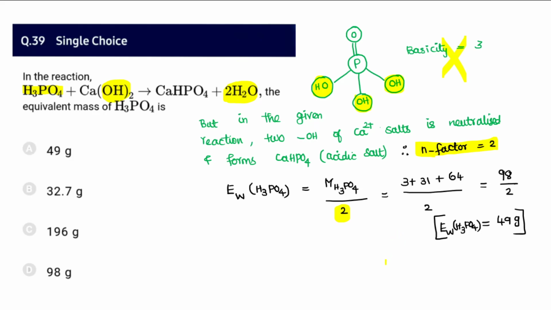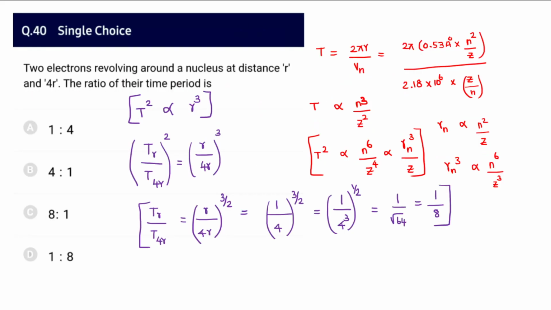Okay, so only 2 OH is neutralized. Therefore 2H+ is released by the H3PO4. Still it has got 1 H+ in the compound, the salt form. The salt form is called an acidic salt. So equivalent weight is going to be 49. So option A.